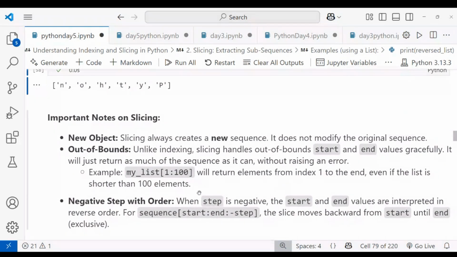And for negative step order, when the step is negative, the start and end values are interpreted in reverse order. The slice moves backward from the start until the end. You can give the end value as 100 also, and you get the complete thing from the start value to the end value. That is how it works.